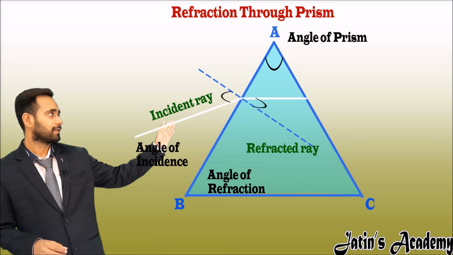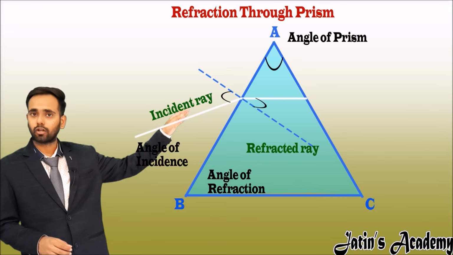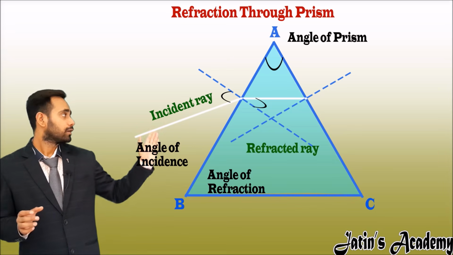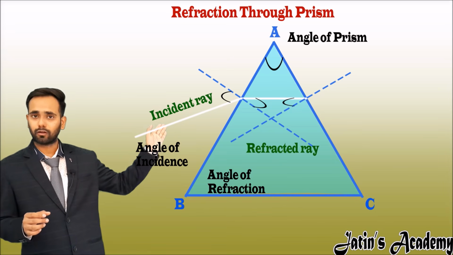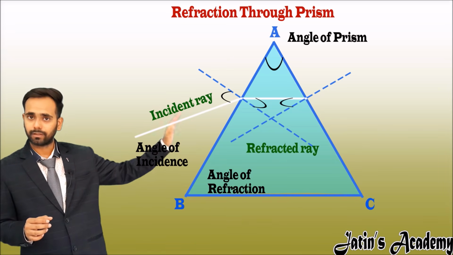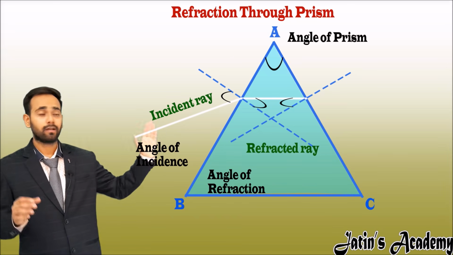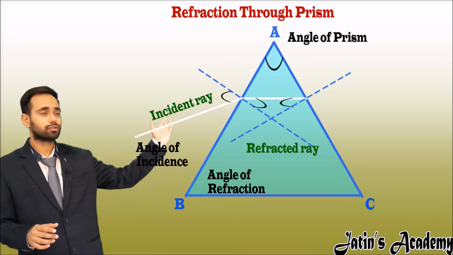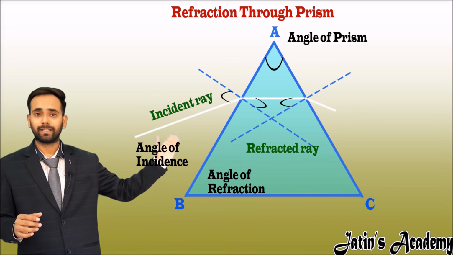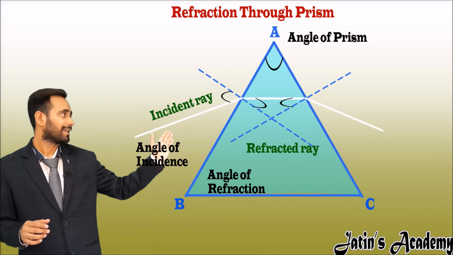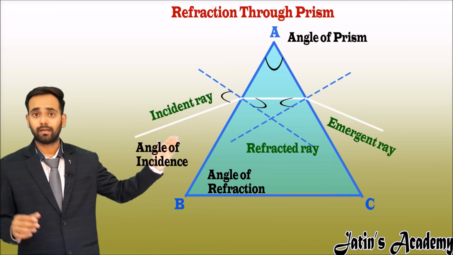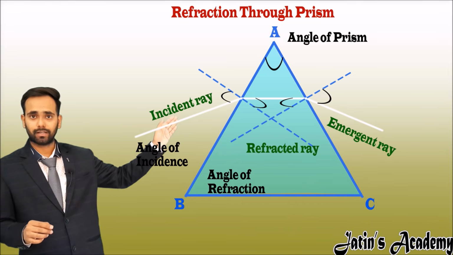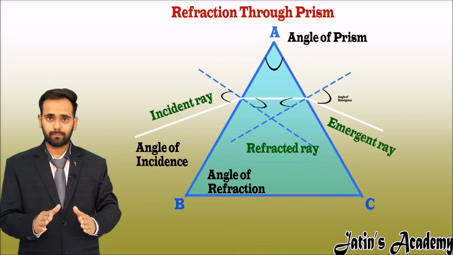Now at the AC line, first of all make the normal at the point of intersection. You get the same angle of refraction, the angle between the normal and refracted ray. Now this ray wants to go straight, but due to the change in the medium it bends away from the normal, and this ray becomes the emergent ray. The angle between the normal and emergent ray is nothing but the angle of emergence.